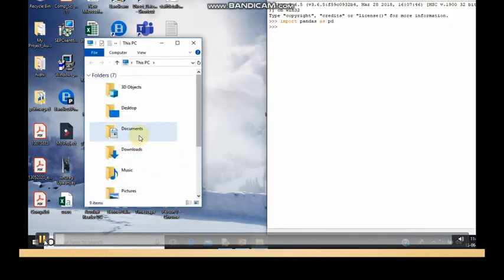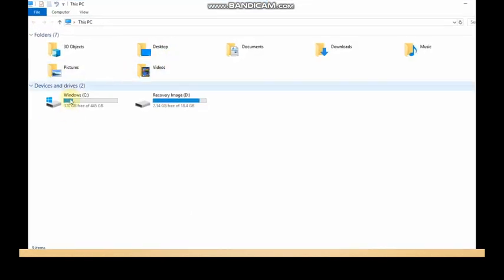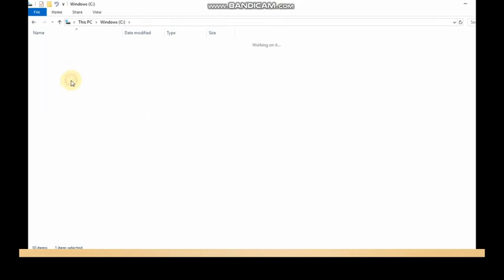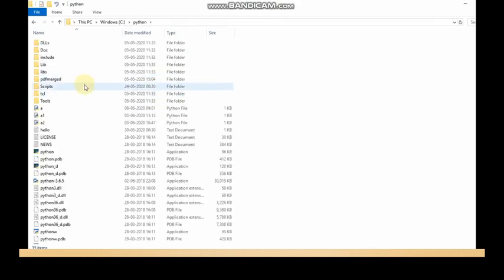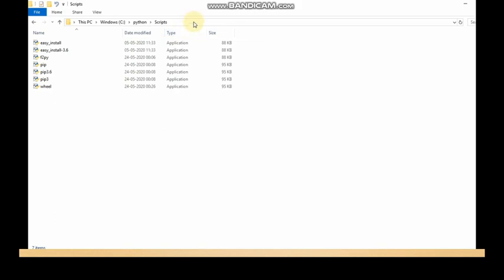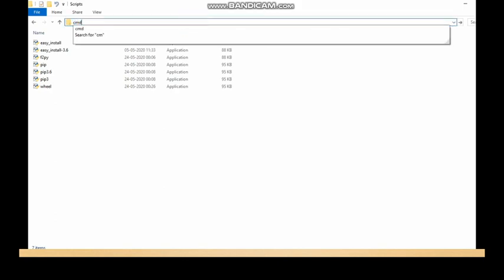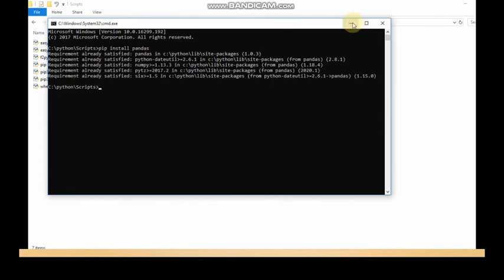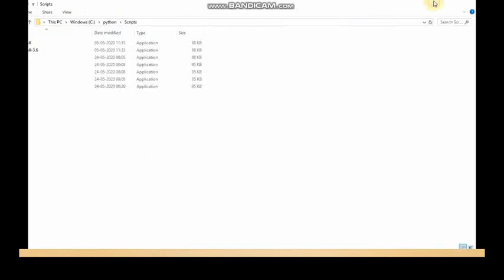In the C drive, you put your Python, click on Scripts, type cmd on the address bar. You will find a command prompt over there. There you type pip install pandas and press enter. You'll find a successful installation message here, but in my system, as it is already installed, you won't find it.